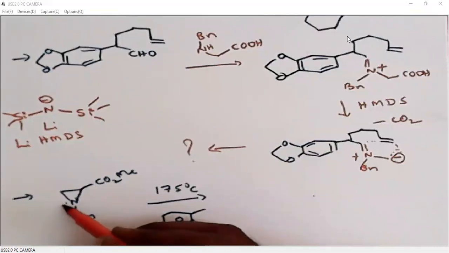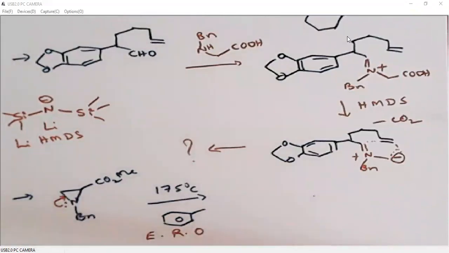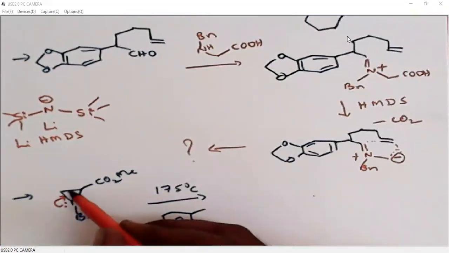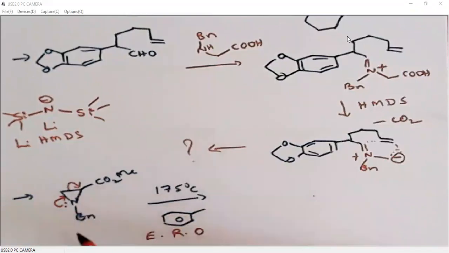The lone pair on nitrogen will be polarized like this, so that this carbon-carbon bond will break and there will be a formation of negative charge alpha to the carbonyl.